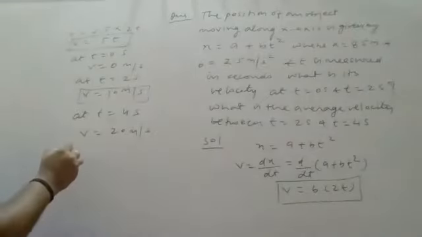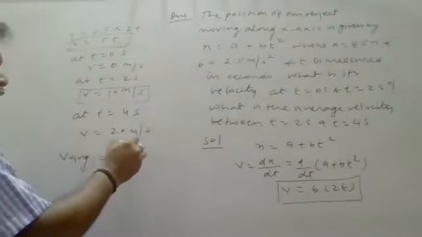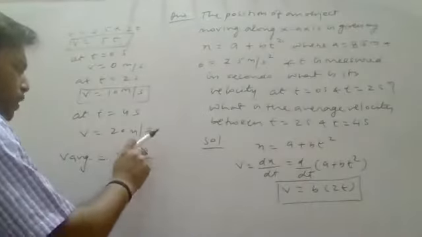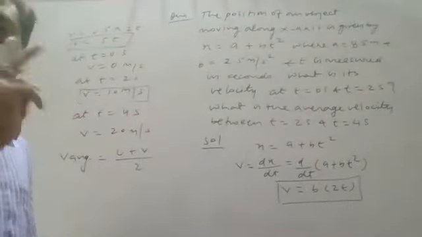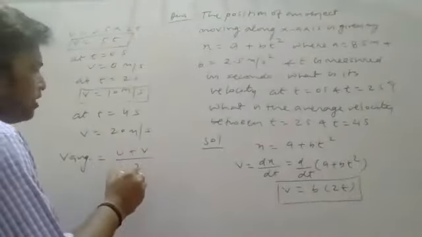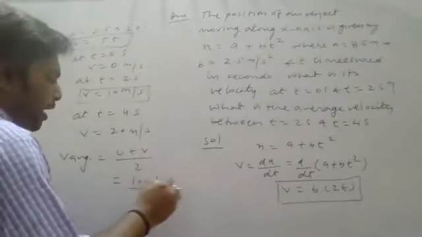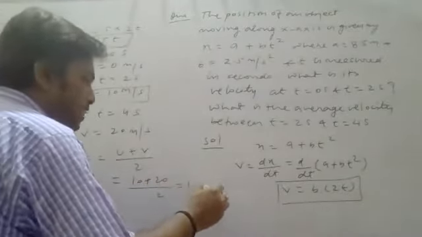For average velocity, if velocity is already given to you, then you can use this format, u plus v by 2. This format can be utilized only for average velocity. It is not valid for average speed. Be careful. You can utilize here 10 plus 20 by 2. You will get 15 meter per second.